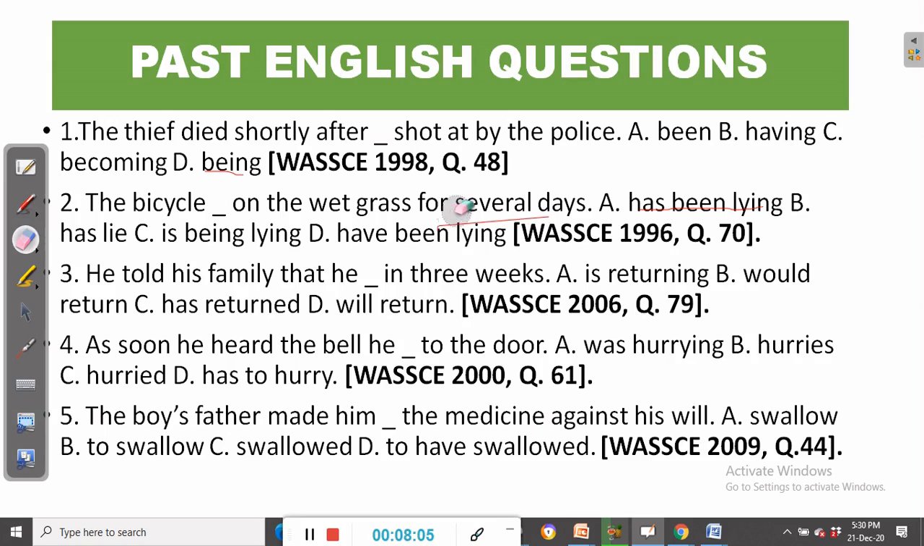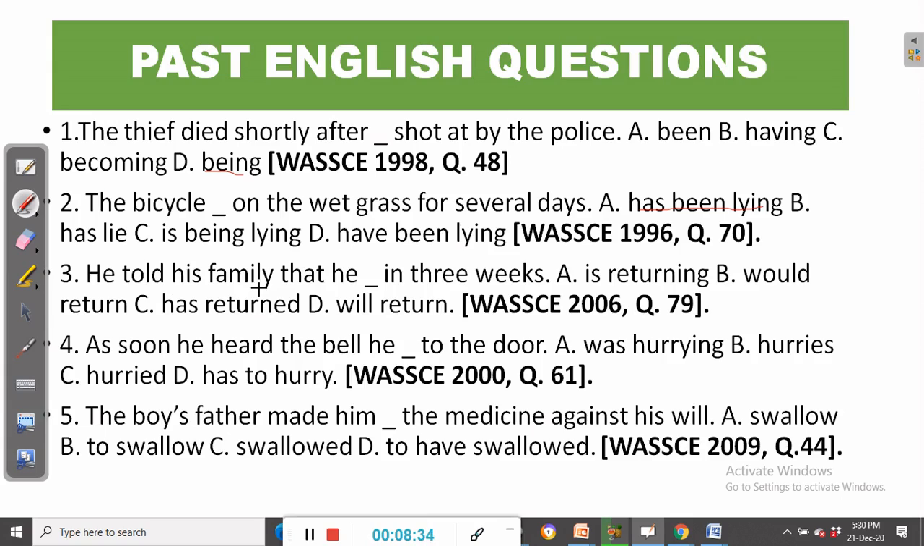All right. So let's tidy this up. Now, question number 3. He told his family that he dash in 3 weeks. A is returning, B would return, C has returned, D will return. Now, we take note of the fact that the first clause uses the past tense of the verb. He told his family.